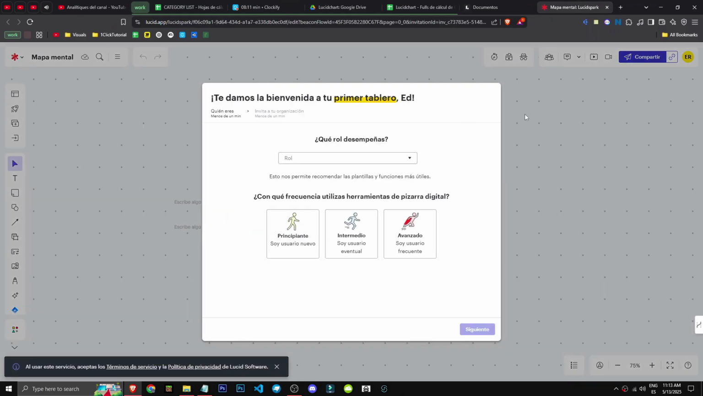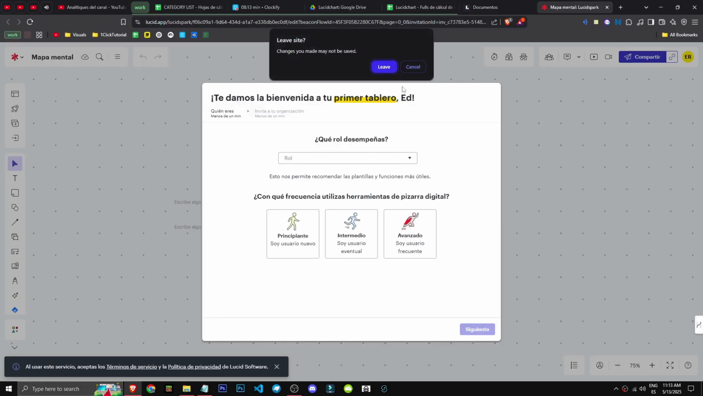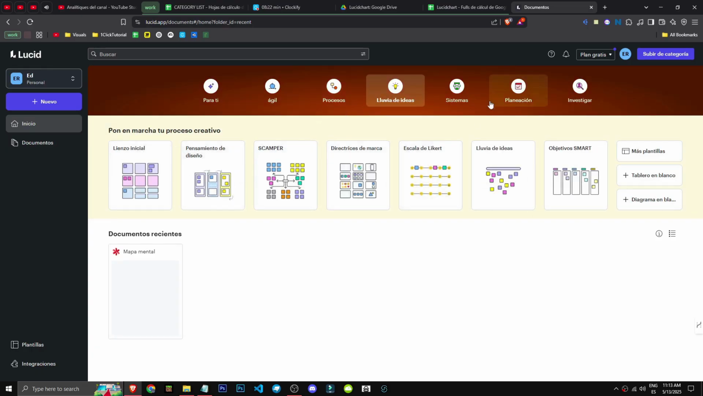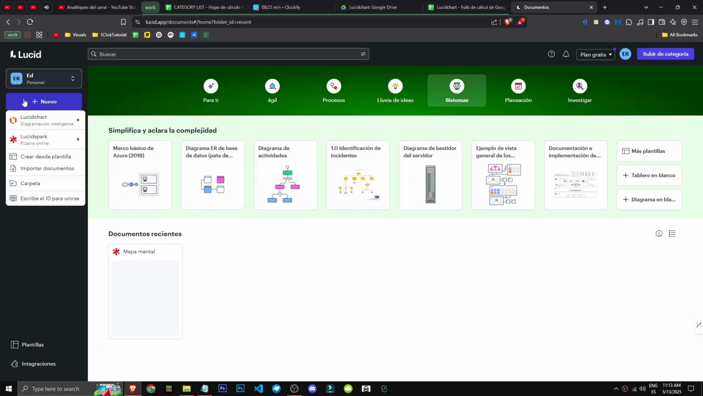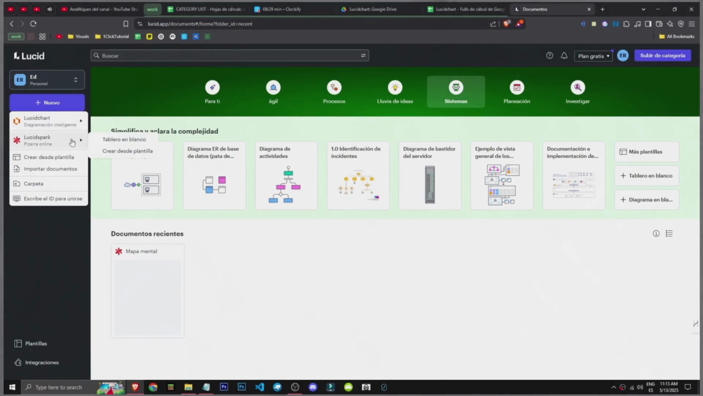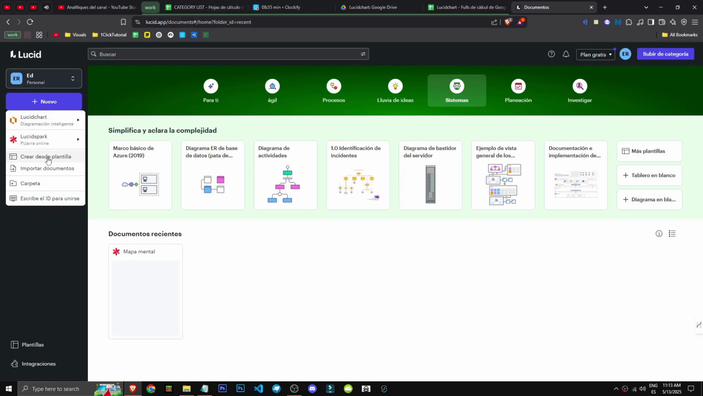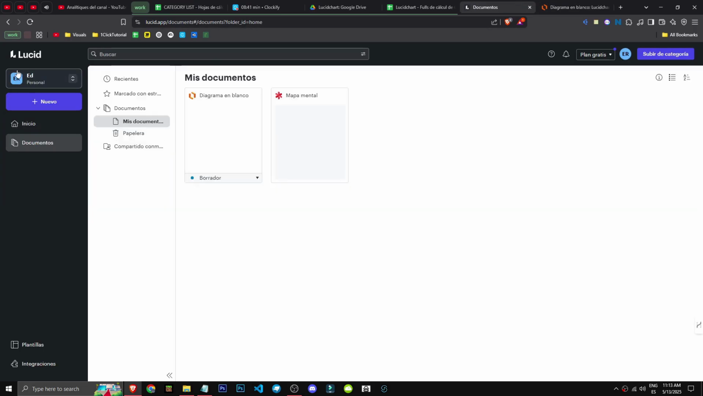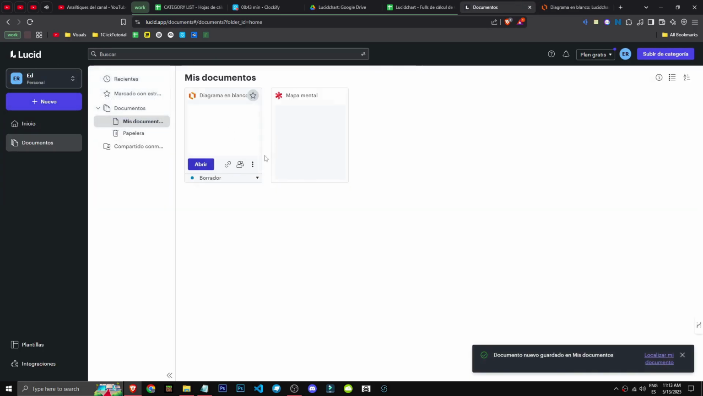What's the deal? It's not that exciting on its own. The fun part is using the different sections, you know? Like agile, processes, brainstorming, systems, or we can just click new, okay? Create a blank document instead of using a template, right? Maybe the template works well for us, huh? It doesn't have to be. We don't have to be so rigid, you know? We can also just create a blank document, alright? And we'll have a blank diagram.